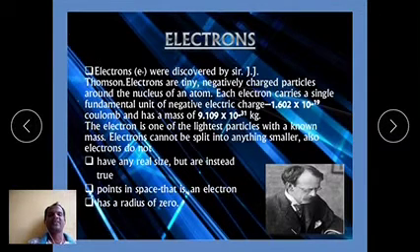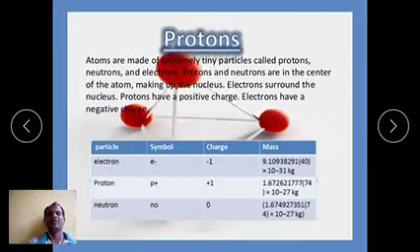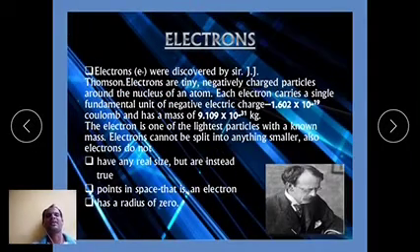The specific charge of the electron, that is, the charge to mass ratio, was determined by J.J. Thomson, and its value is equal to 1.75820 into 10 to the power of 11 coulombs per kg. Okay, the e by m ratio, that is, the specific charge ratio, is independent of the nature of the gas and the nature of the electrodes.